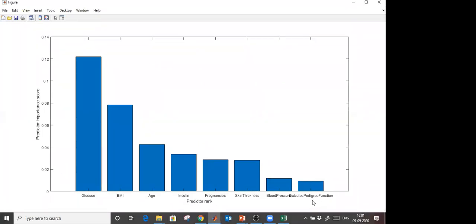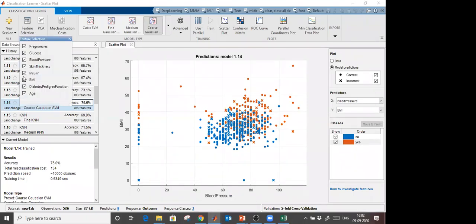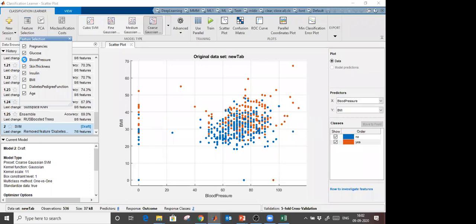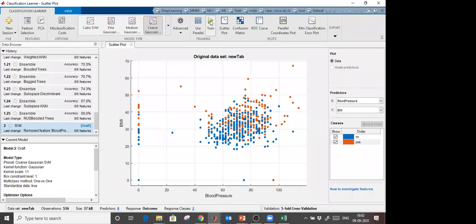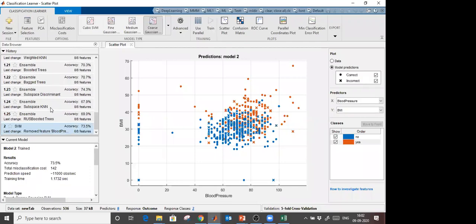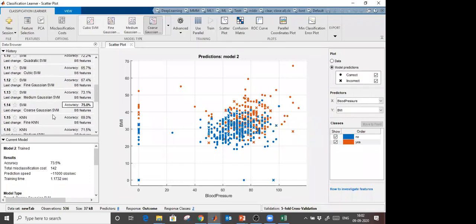If you want, you can remove some predictors, like blood pressure and diabetes pedigree function, train it again, and check the accuracy. In our case, this support vector machine is perfect.